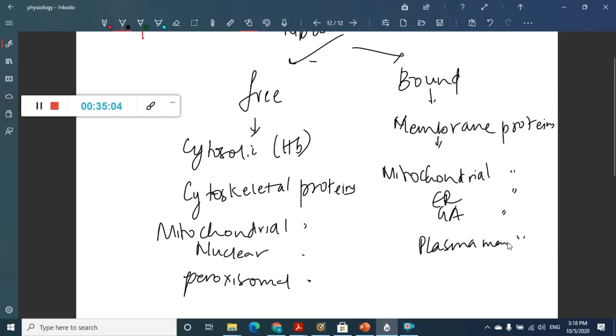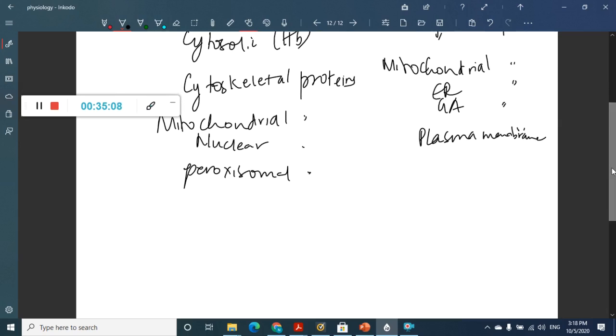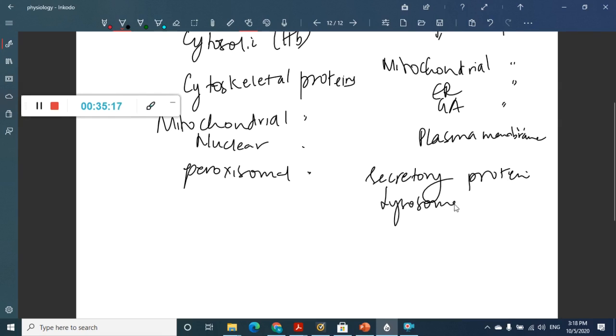All these are produced by bound ribosomes. Even the secretory proteins and also lysosomal enzyme proteins are produced by these ribosomes. So we have learned about the different proteins which are synthesized by ribosomes.